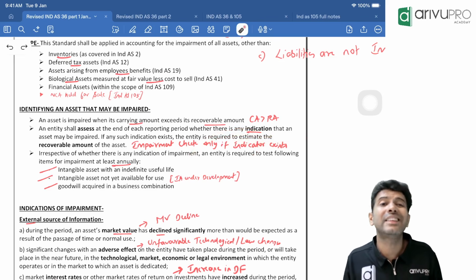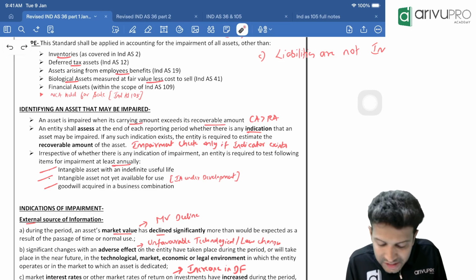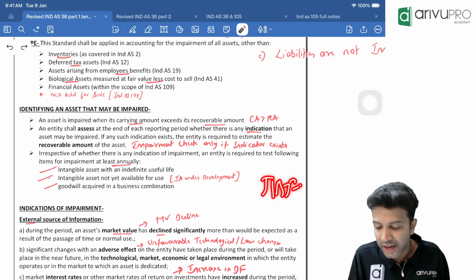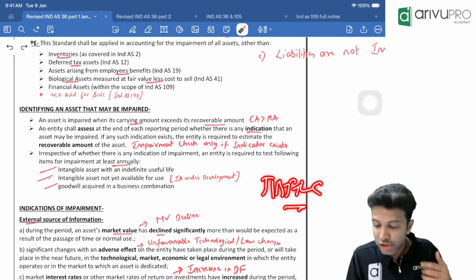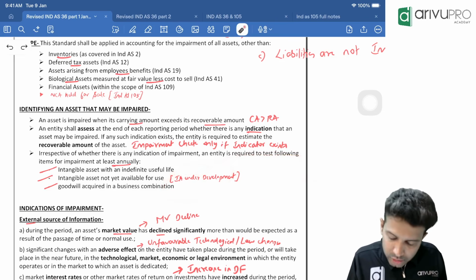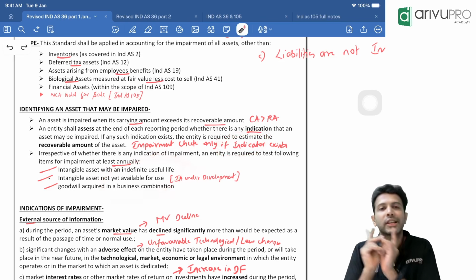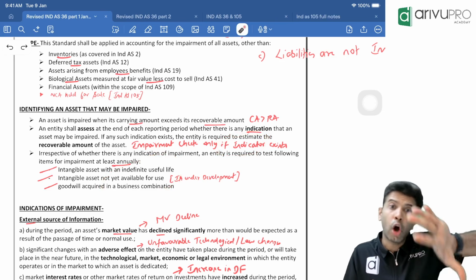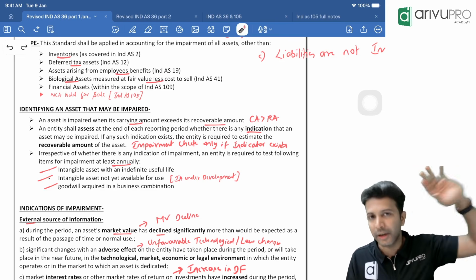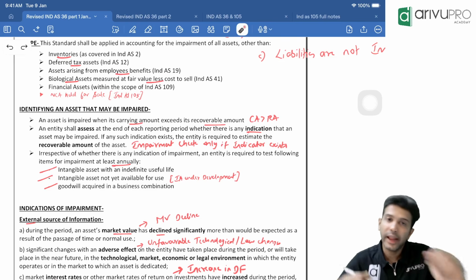And another one is intangible asset which is not yet available for use, meaning development phase. Intangible assets under development, do you remember? Development phase expenditure we used to capitalize if TIFRC is satisfied, right? And show it as intangible asset under development. So on this intangible asset under development also you will check the impairment at least once. Only for these three, you will check the impairment once a year. For all other PPEs and intangible assets and investment property, you will check the impairment only if indicator comes into picture. That is the day you need to do this activity.